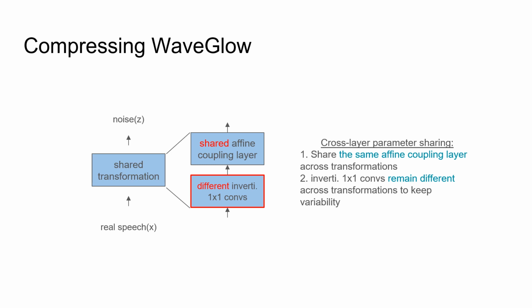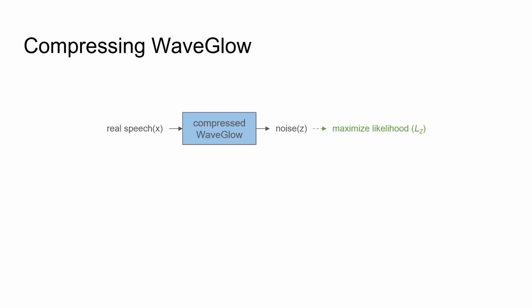Hence, the invertible 1x1 convolution layers remain different across transformations. Now we have a compressed WaveGlow. This model is trained using the same loss function as in the original WaveGlow. We denote it as LZ. During inference, the model generates speech given a random noise Z sampled from the normal distribution.